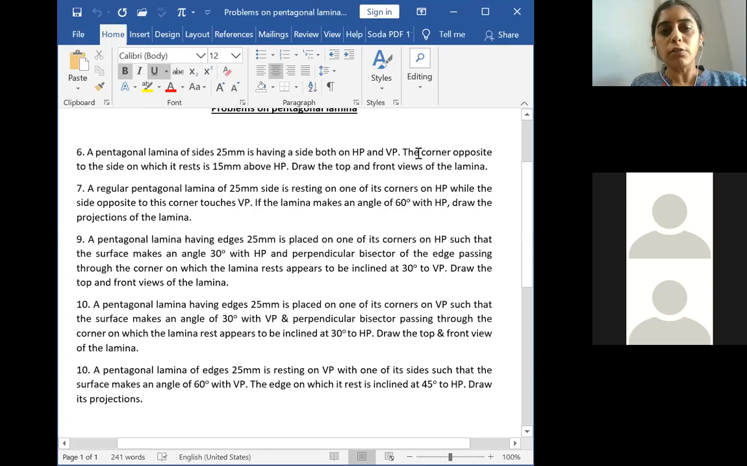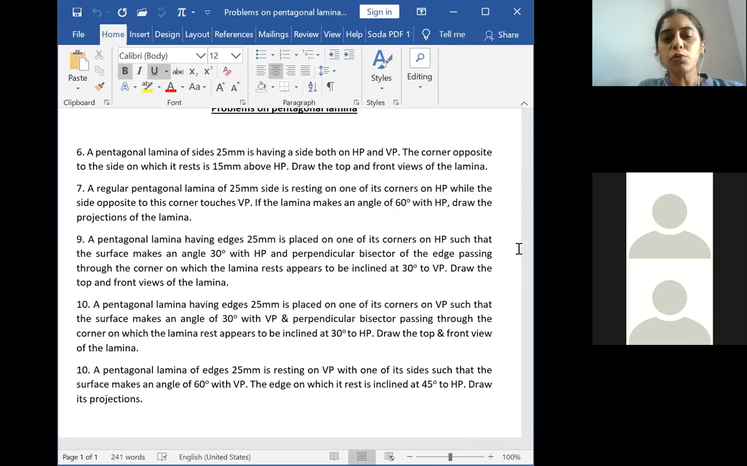Then what is the second sentence? The corner opposite to the side on which it rests is 15 mm above HP. So here the inclination with respect to HP is also not given. But the locus of the line 15 mm above HP means above the XY line you will draw, and then you will fill the front view from the first stage to the second stage. So it is an indirect way of giving the description without giving the inclination angle.